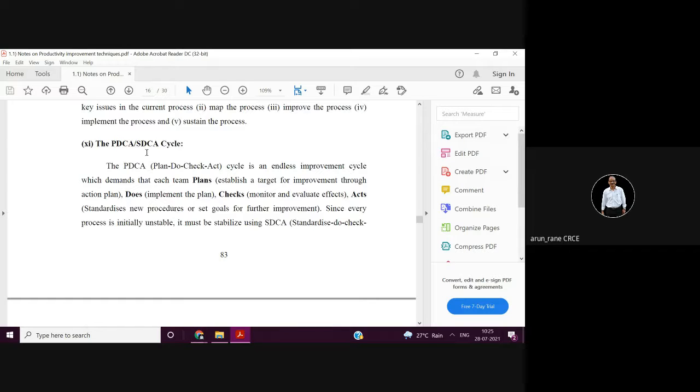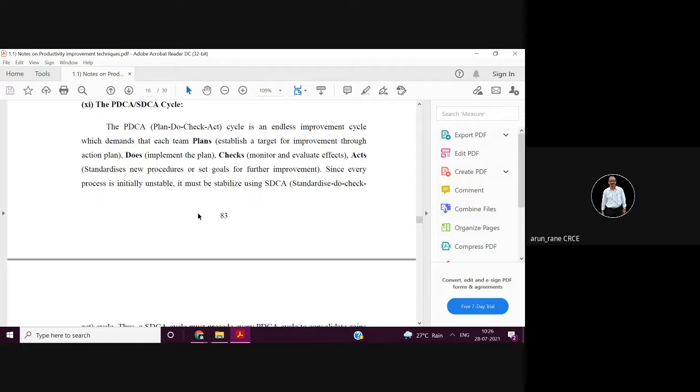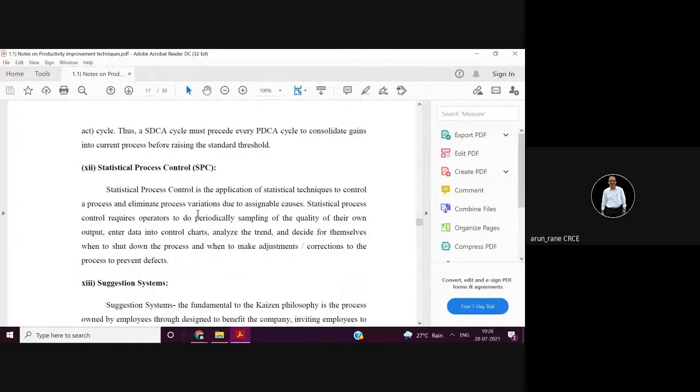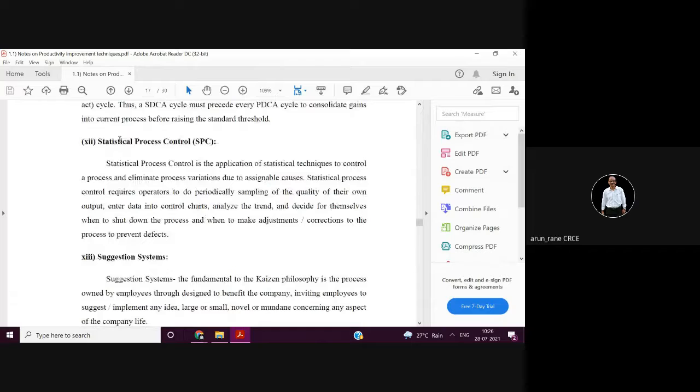Then SDCA is nothing but standardize, do, check, and act. You have to believe in standardization. Wherever possible, go for the standard products, go for the standard components. Again, SPC, statistical process control, is a very big topic.